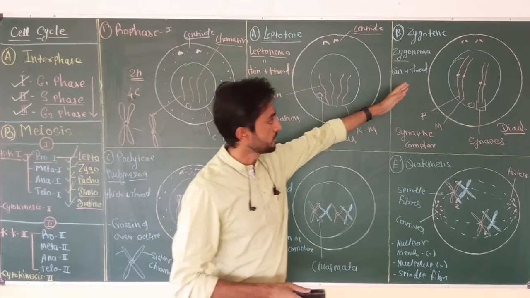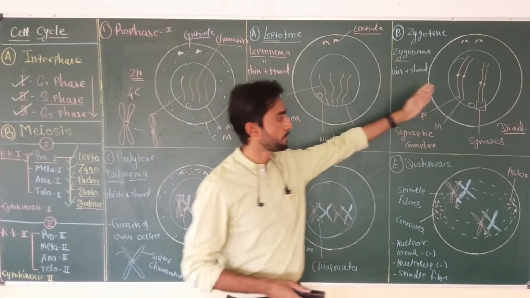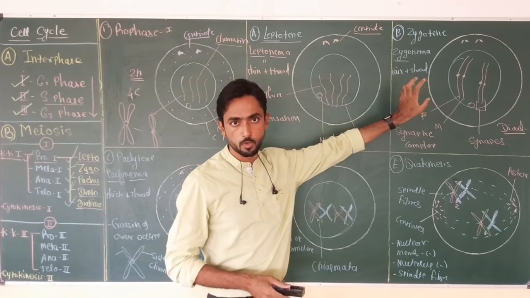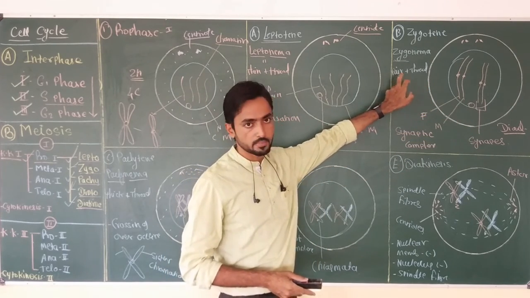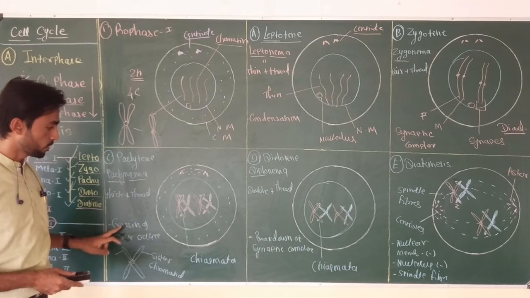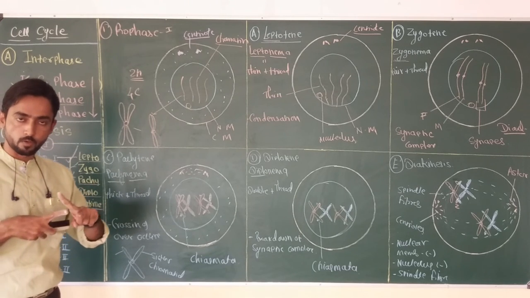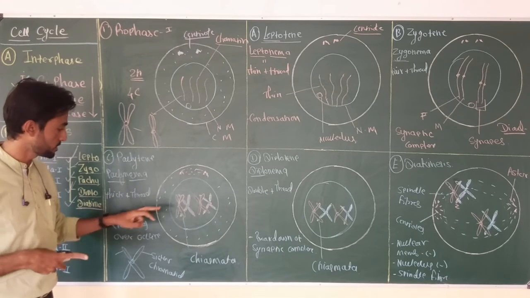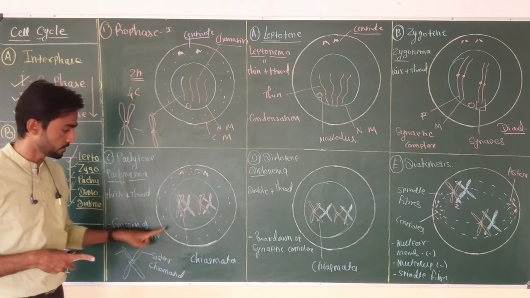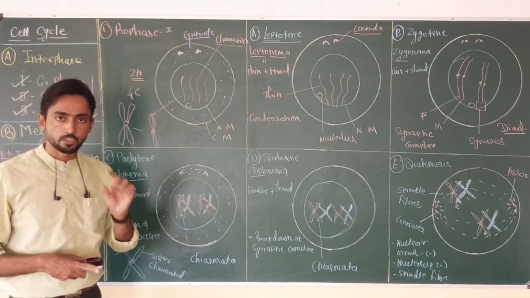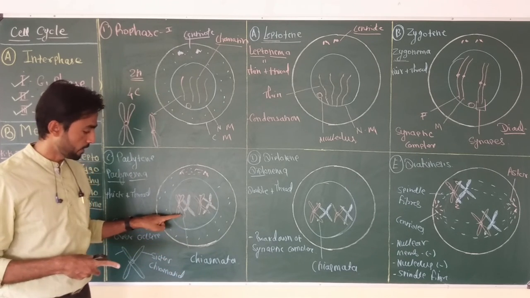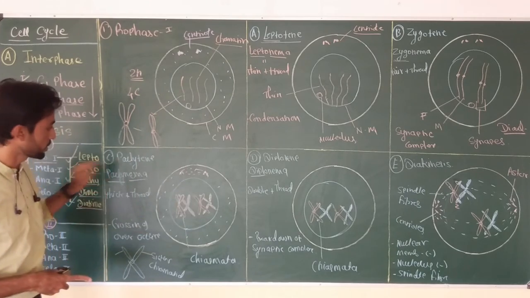Now in zygotene, the homologous chromosomes form pairs, and this pairing is called synapsis, and the synaptic complex keeps the homologous chromosomes together. This stage is called the paired thread stage, or zygonema. In the third stage, the actual crossing over occurs. Two chromosomes of the homologous pair form an attachment with one another. Now this stage is called the thick thread stage. Because of the condensation process, the chromosomes become thick and short, and the point at which two chromosomes get attached is called the chiasmata, okay. So chiasmata formation mainly occurs during pachytene.